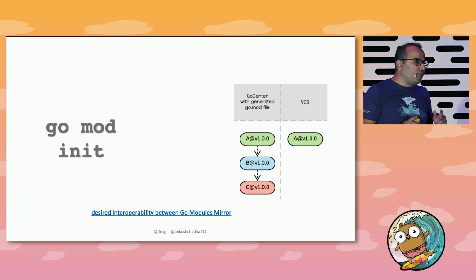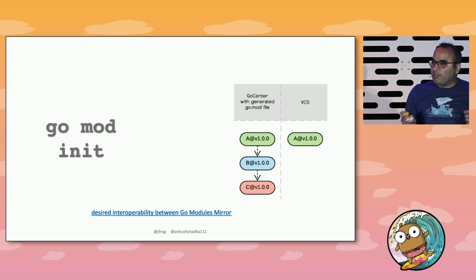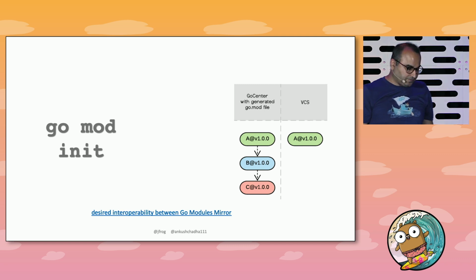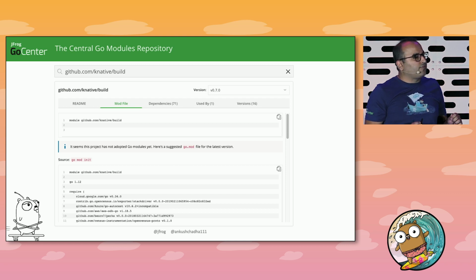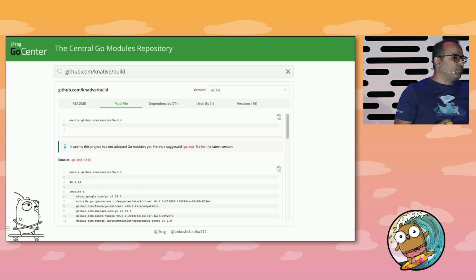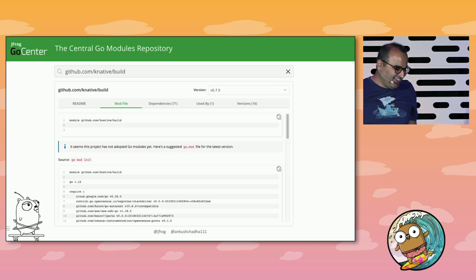And the second is we also want to make sure that we interoperate with the other module mirrors, so that the ecosystem is strong. So in this case, again, we serve a mod file with just the module name, and we do highlight a populated version of the Go mod file so that when module authors want to adopt Go modules, they just copy paste. And we all love copy paste.